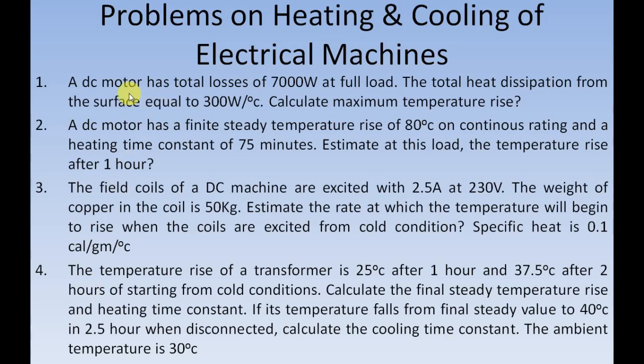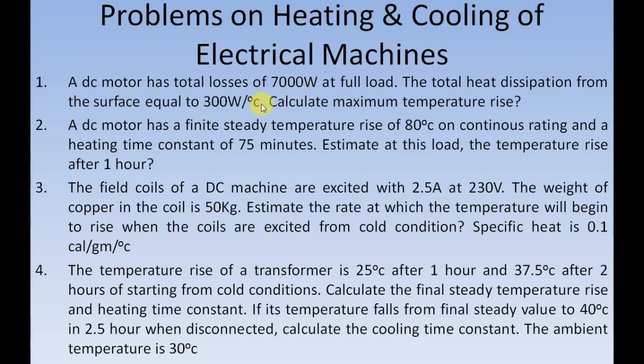Let's see the first problem. A DC motor has total losses of 7000 watts at full load. Total heat dissipation from the surface equals 300 watts per degree Celsius. Calculate the maximum temperature rise. So the question here is to calculate the value of theta m. You are very familiar with the relation theta m is equal to Q by S lambda. The value of Q is given in the question itself, but the values of S and lambda are not given